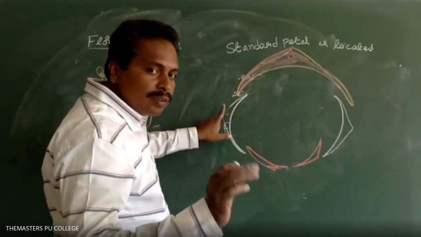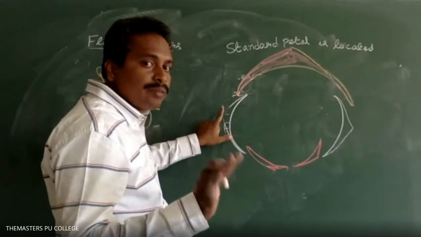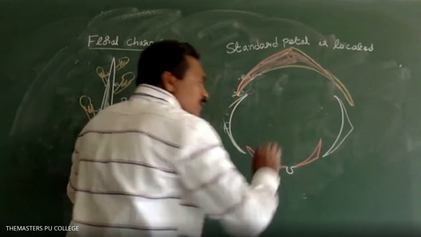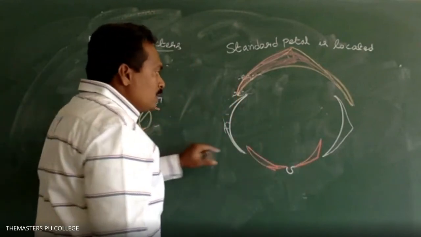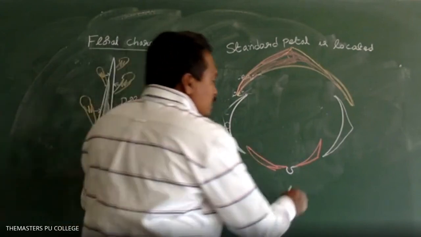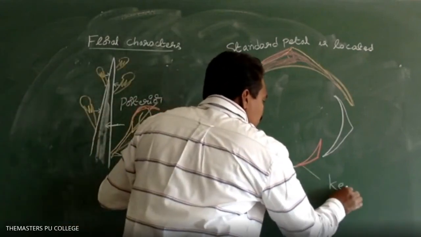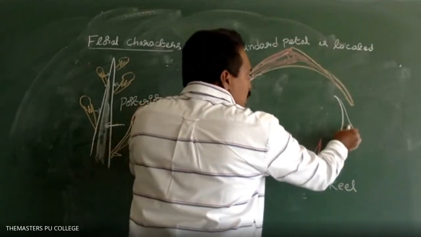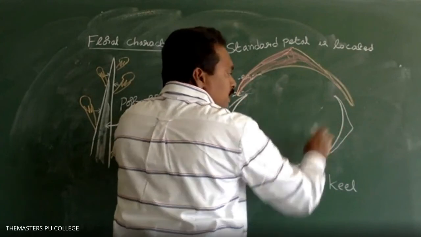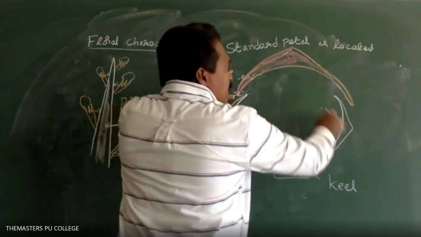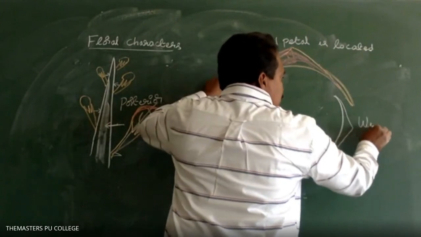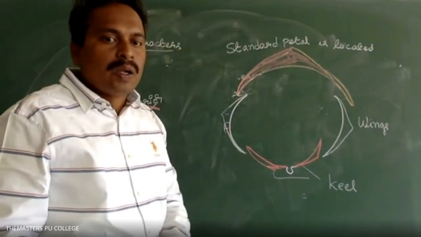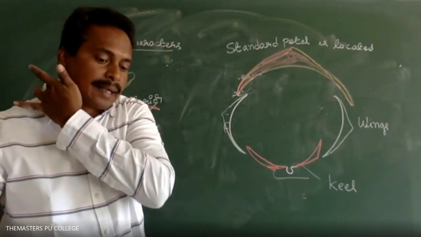So three petals are free, not fused. The remaining two petals are fused with each other. These petals are called keel petals. And the two petals present at the lateral sides of the standard petal are the wing petals. Wing petals, keel petals, standard petal.